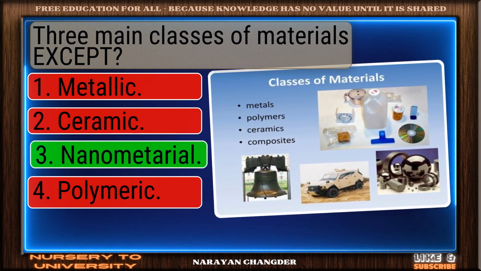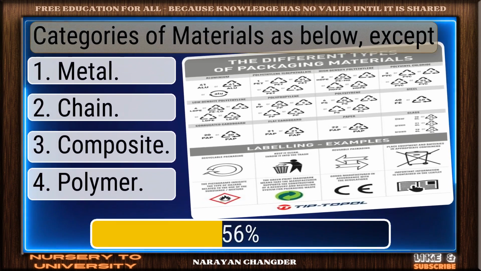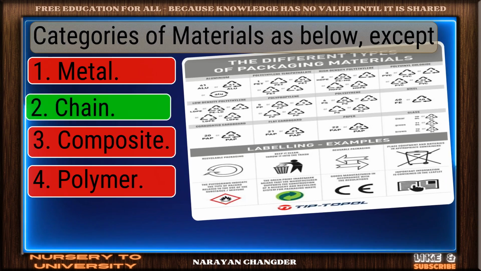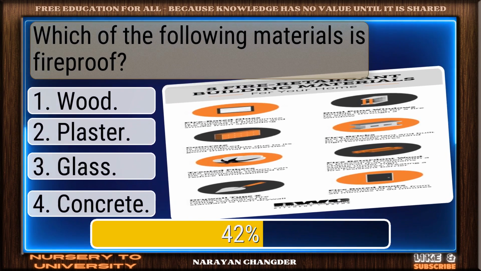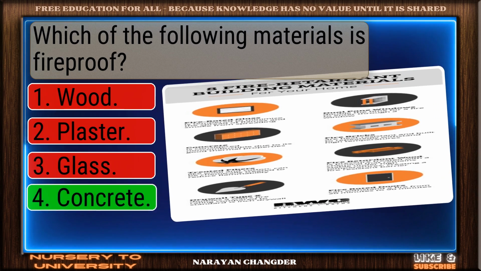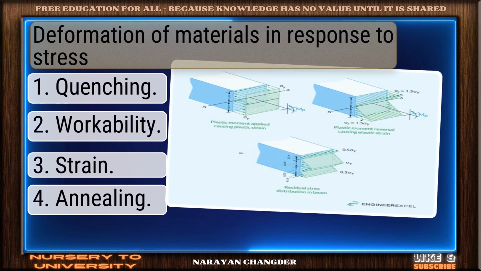Right, nanomaterial. Categories of materials is below except... Good job! Which of the following materials is fireproof? Concrete, well done. Deformation of materials in response to stress.